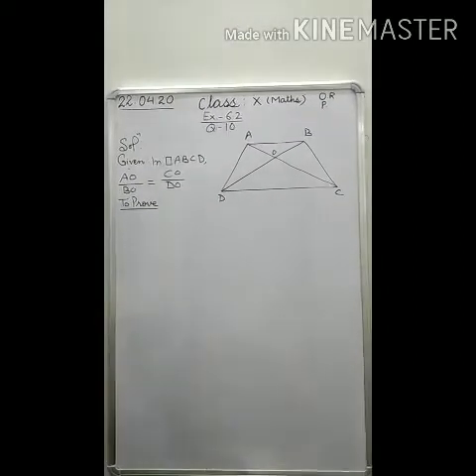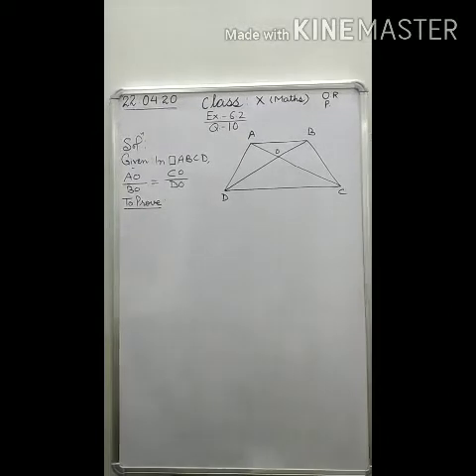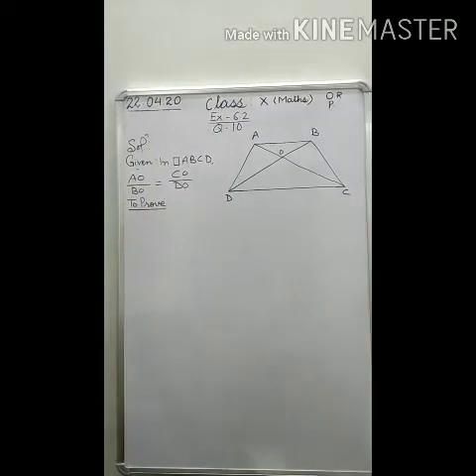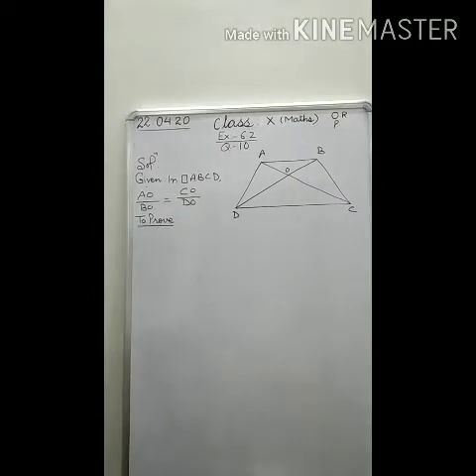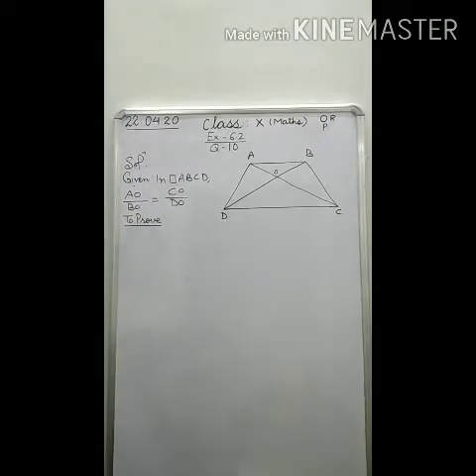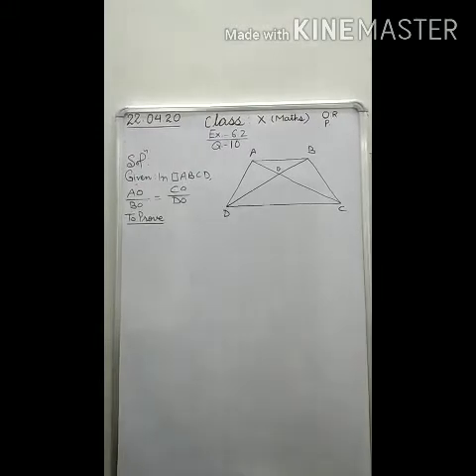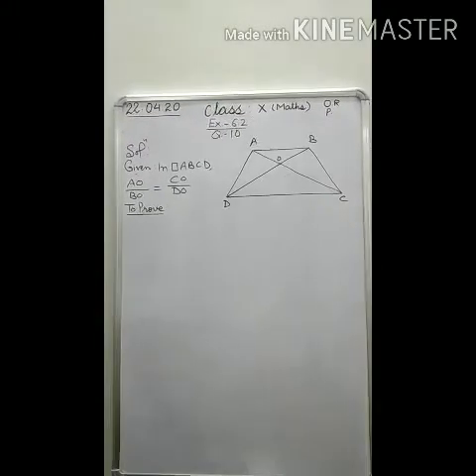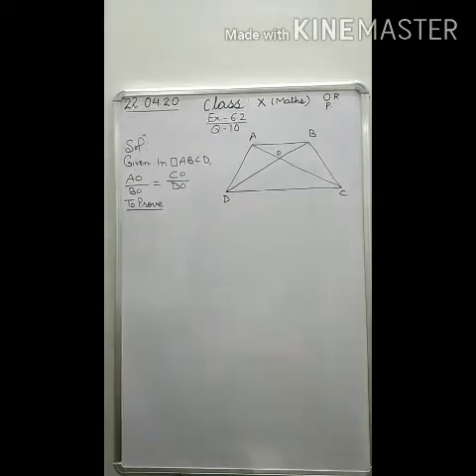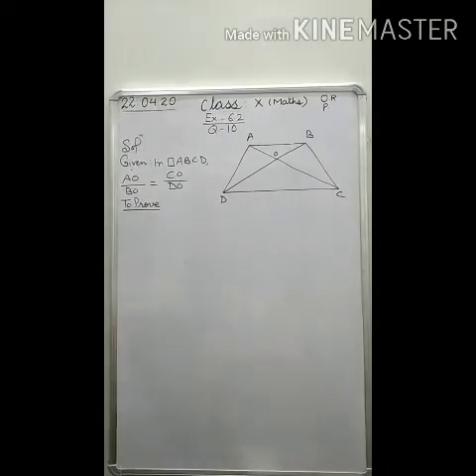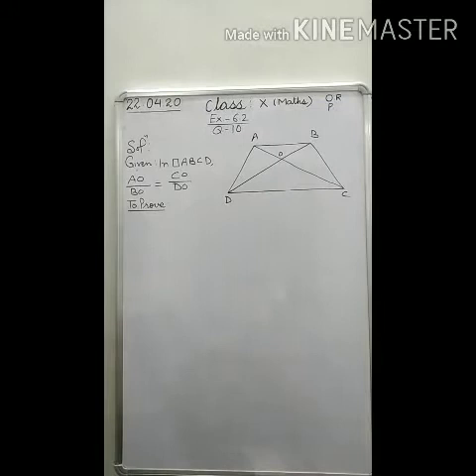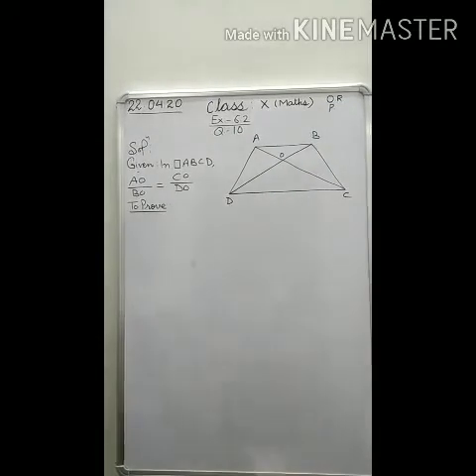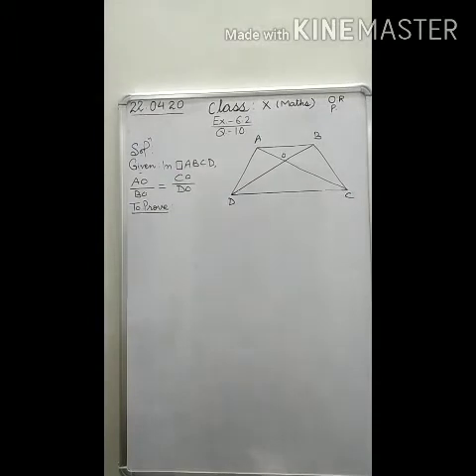Students, in our previous video, we have completed question number 9. Now, in exercise 6.2, we are on question number 10. Here in this question number 10, it is given that the diagonals of a quadrilateral ABCD intersect each other at the point O, such that AO by BO is equal to CO by DO. This is given. And we have to show that ABCD is a trapezium. So, friends, let us start.